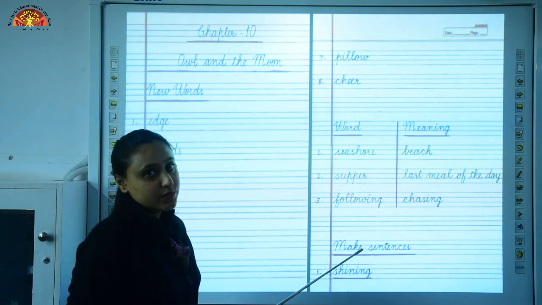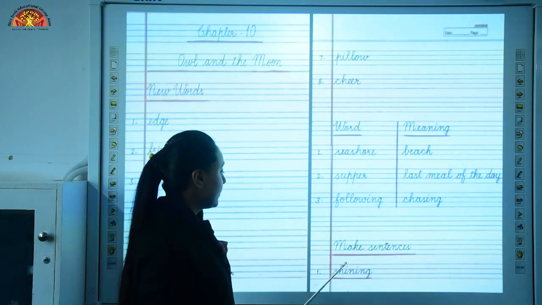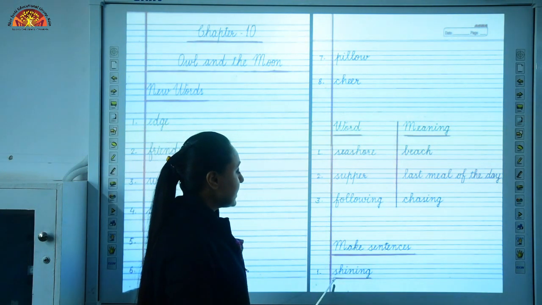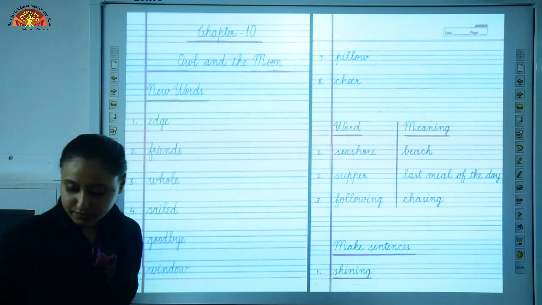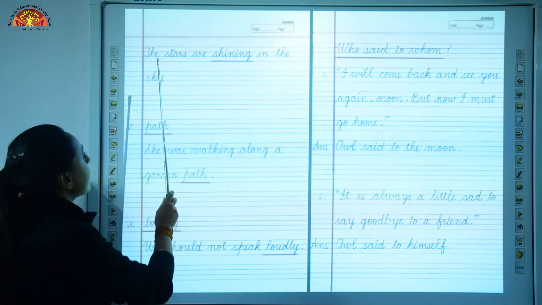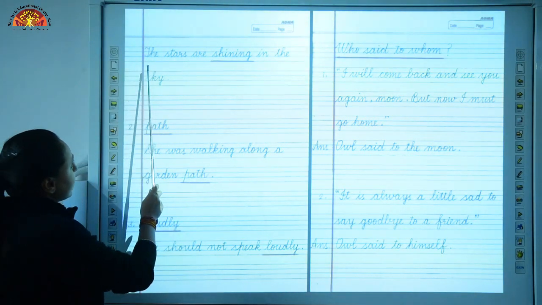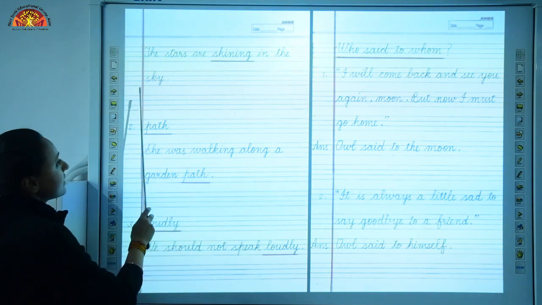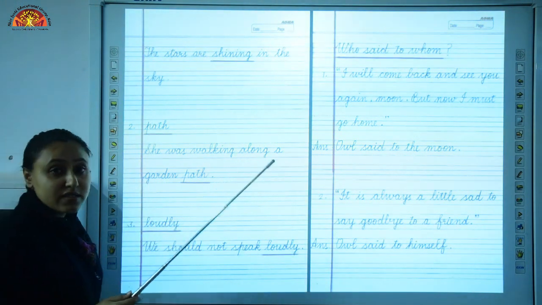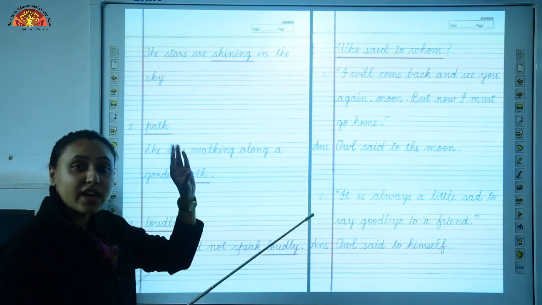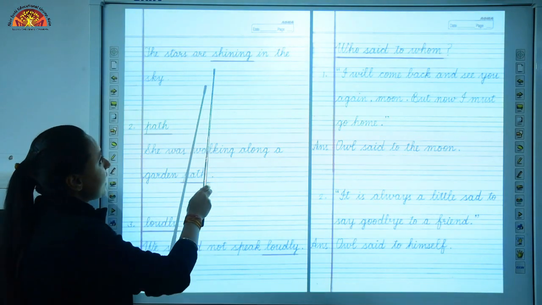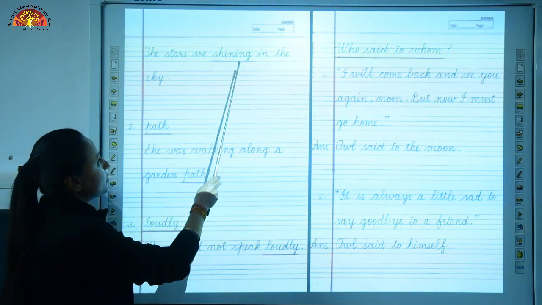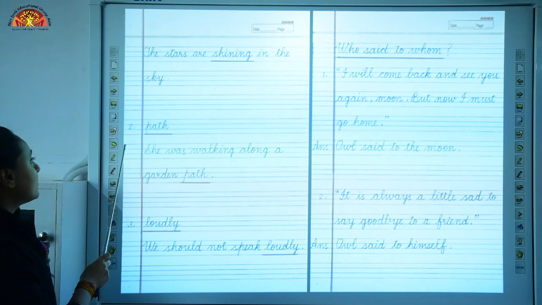In this you have to frame sentences on given words. Number 1 is SHINING, shining. So sentence for word shining is, the stars are shining in the sky. So where are stars shining? They are shining in the sky, okay? Underline shining over here. Now look at number 2.